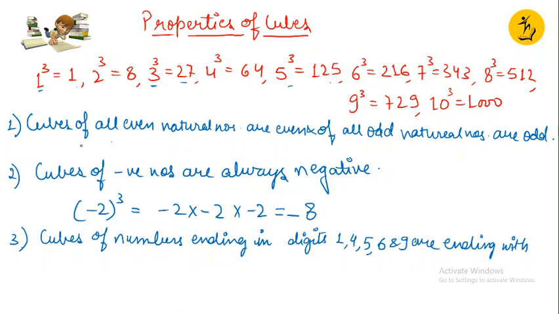See, you will be able to understand. I'll explain it in the example. Cubes of numbers ending in digits 1, 4, 5, 6 and 9 are ending with 1, 4, 5, 6 and 9 respectively.